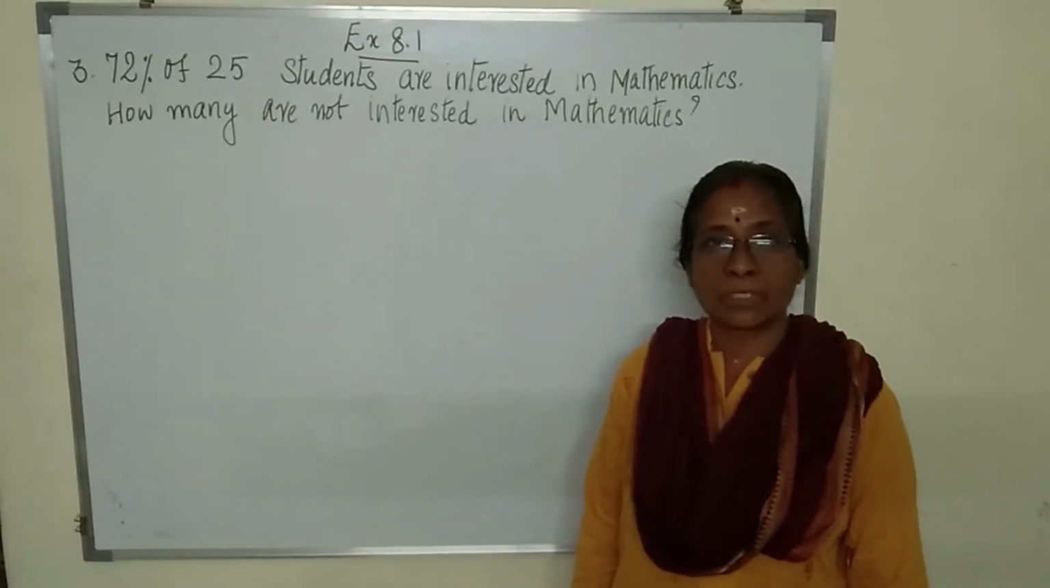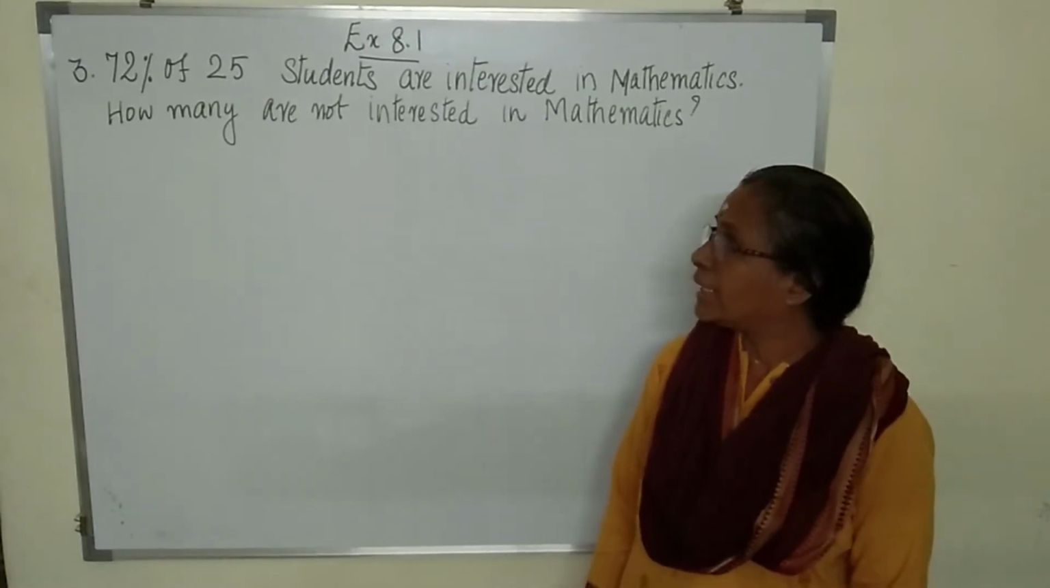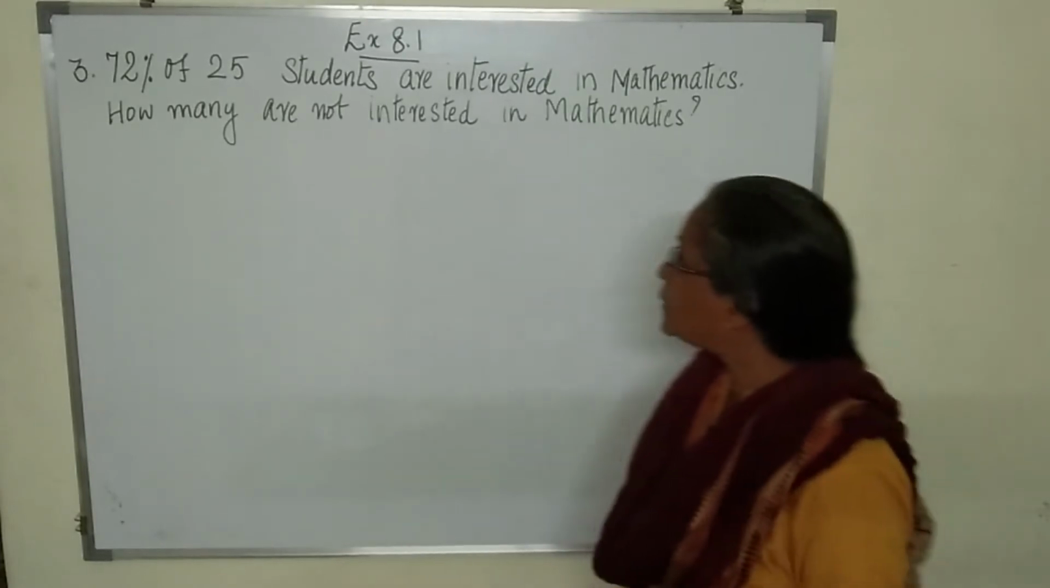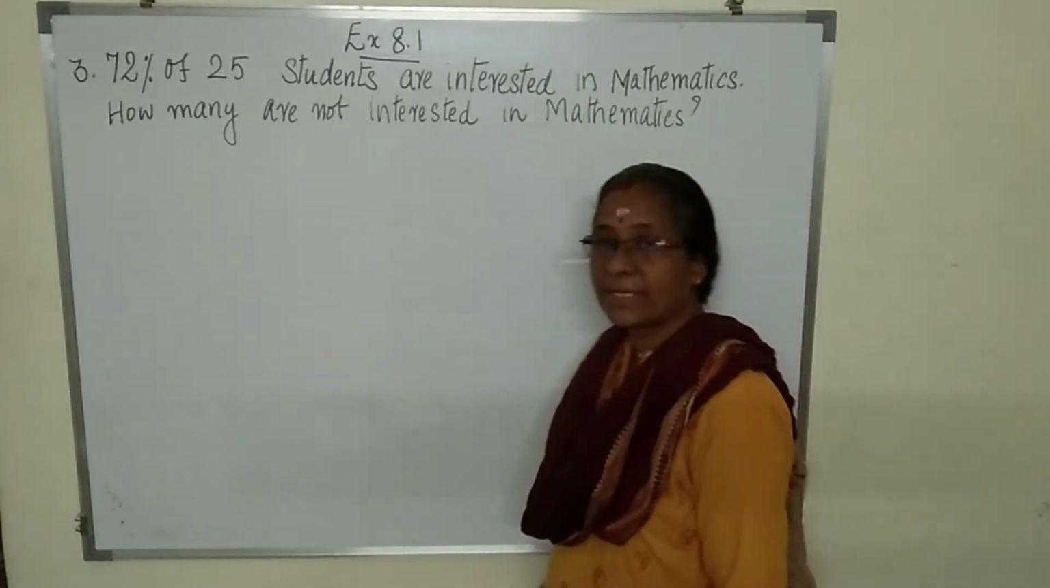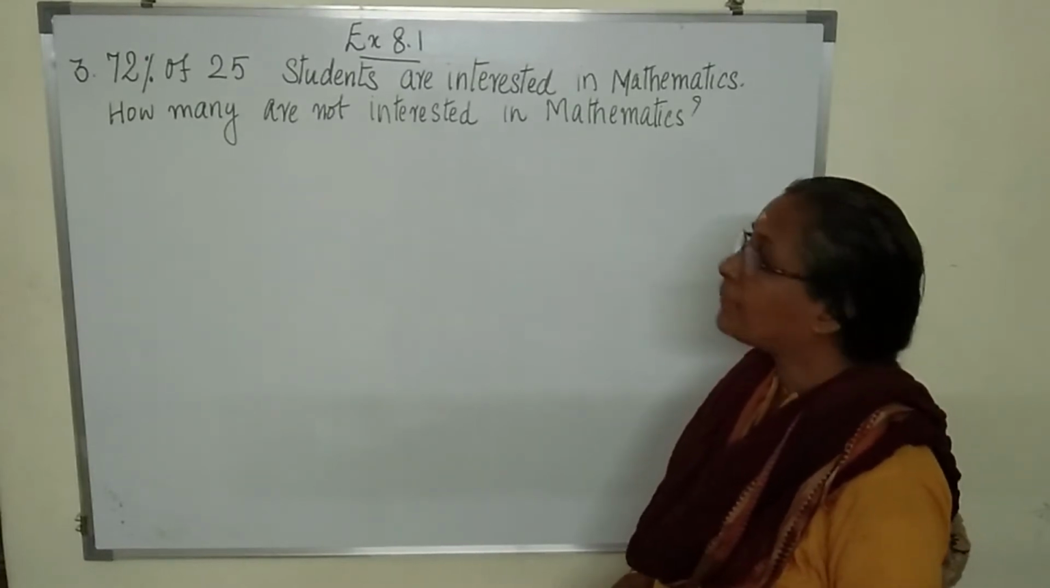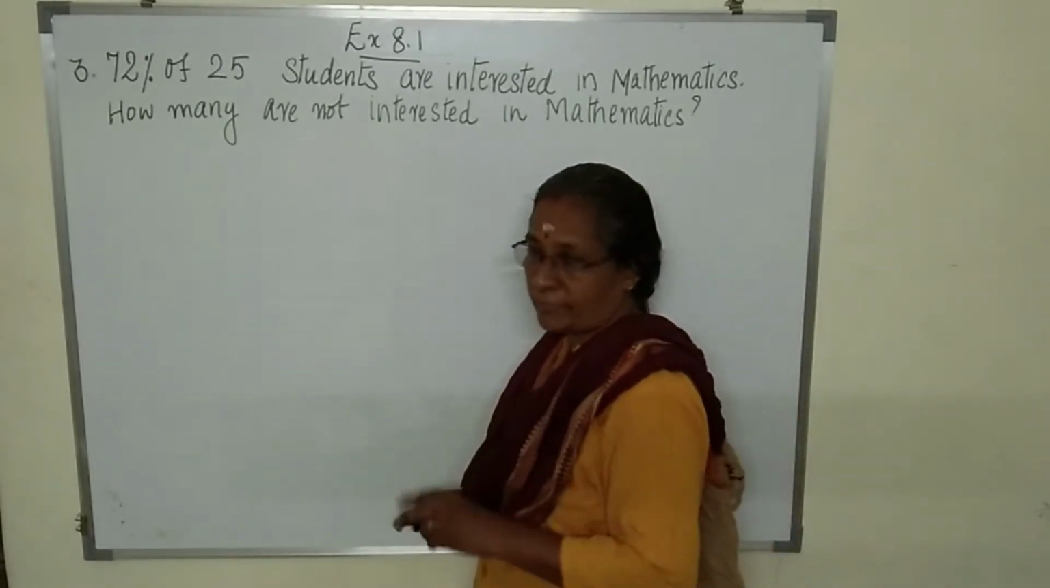We have already worked out the first two questions. Let us see the third question now. 72% of 25 students are interested in mathematics. How many are not interested in mathematics? This can be done in two different ways.